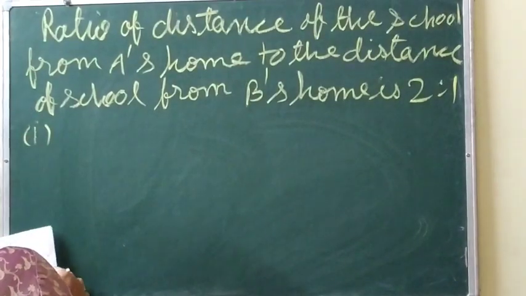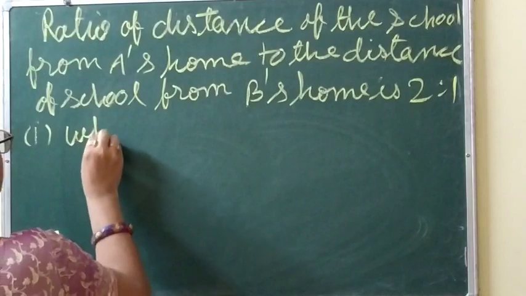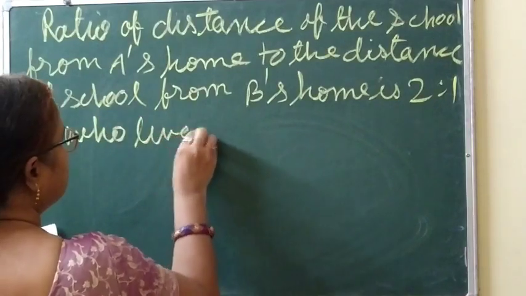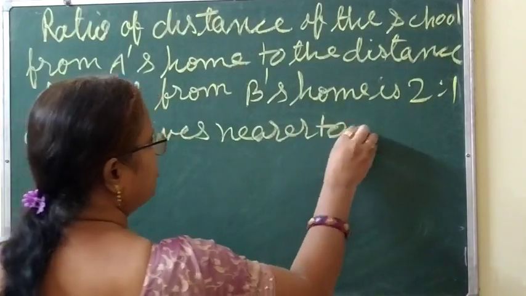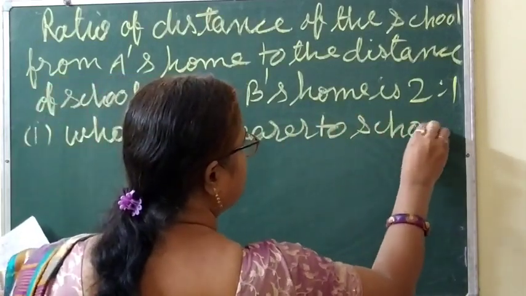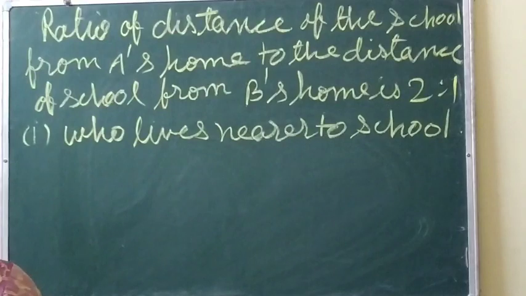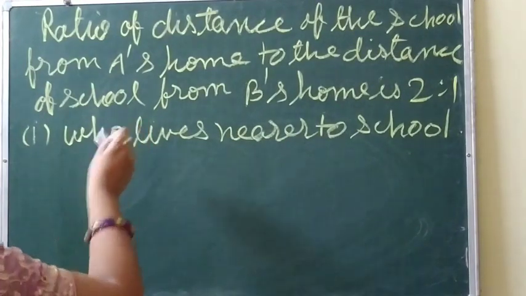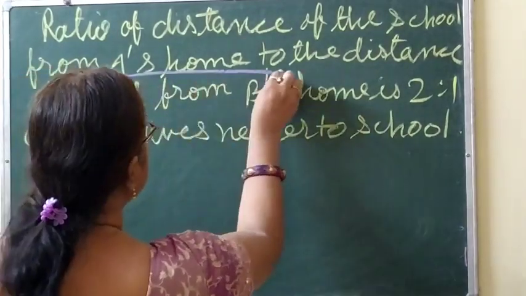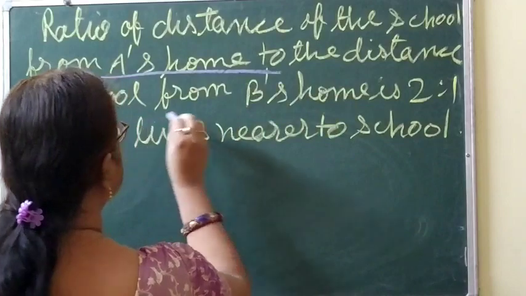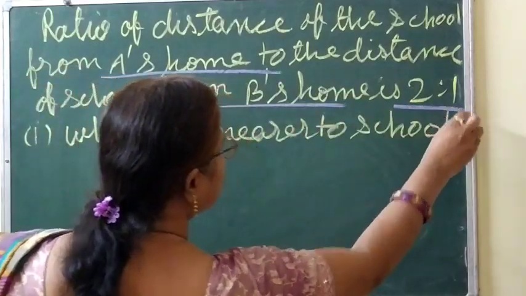Who lives nearer to the school? Now tell me, the ratio of distance of the school from A's home to the distance of the school from B's home is how much? 2:1.